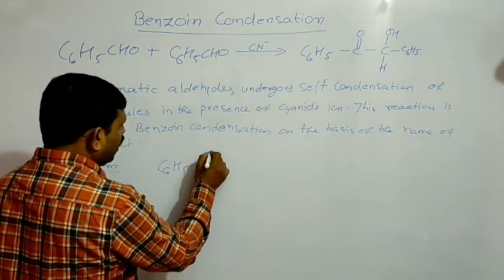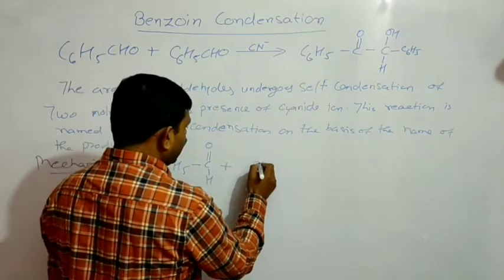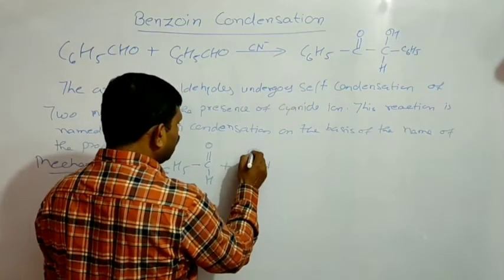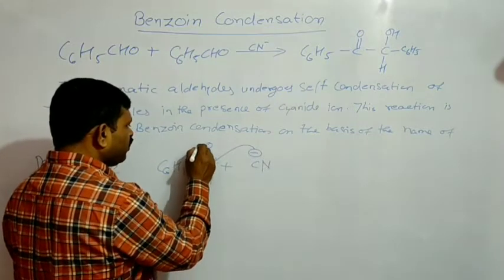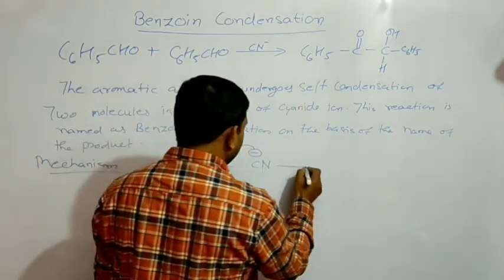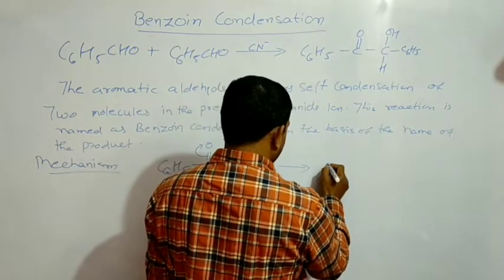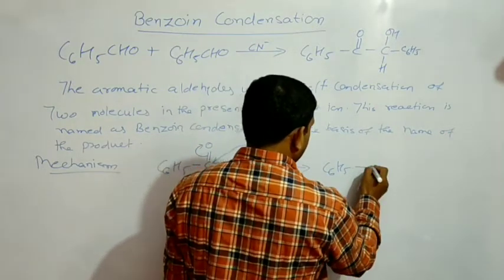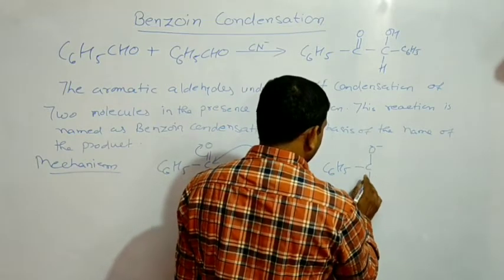cyanide ion attacks on the carbon atom of the carbonyl group in the following way, and the electron will shift towards the oxygen atom, and a new anion is formed.